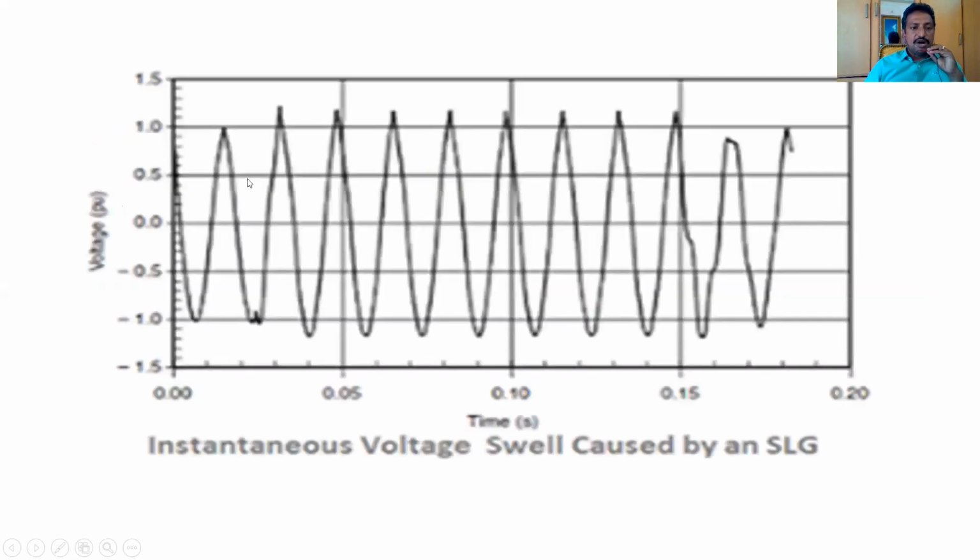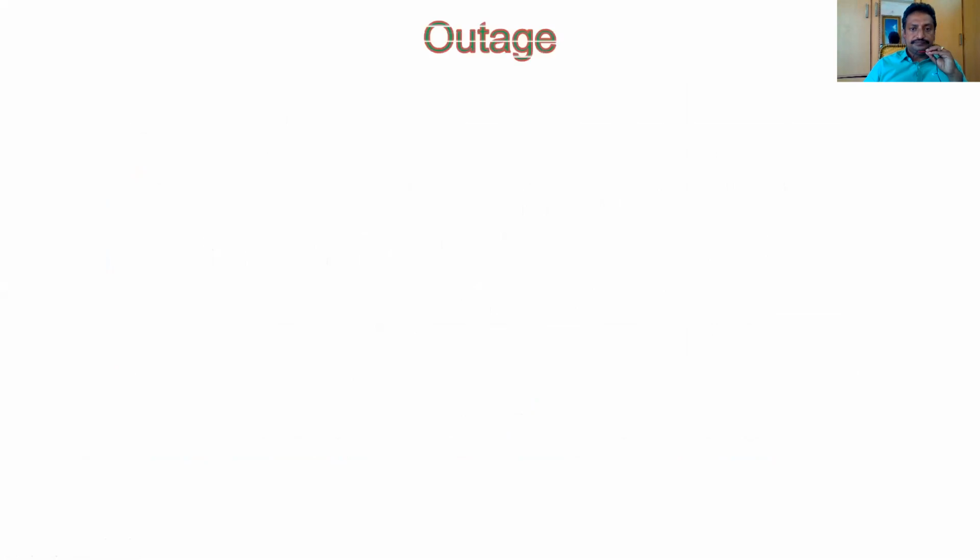See how it rises, increases to more than one per unit. An increase in the voltage magnitude is called a swell. A decrease in the magnitude is called a sag, but when it becomes zero voltage, decreasing to zero, it is called an interruption. If it lasts more than 1 minute, it is a long interruption. Less than 1 minute and above 0.5 cycles is the short duration.